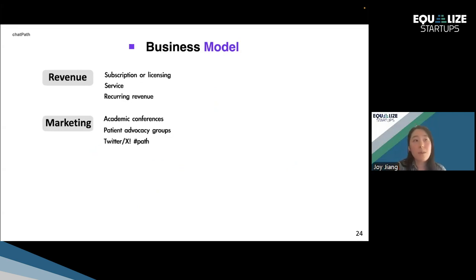For marketing, we'll be giving talks in academic conferences about the product. We'll talk to patient advocacy groups. So for example, we have a very active group of advocates at WashU for this kind of product. Also, there's an ultra-active group of pathologists on Twitter and X that post challenging cases and look for diagnoses for those, where we could participate and promote our product.